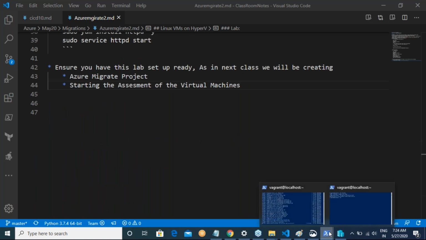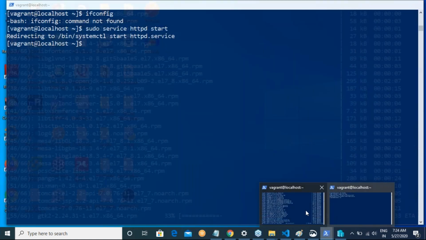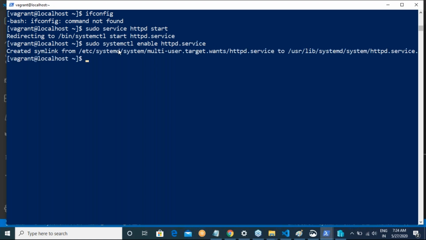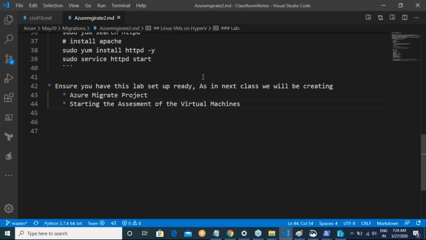It is all about installing software and executing very basic commands. So sudo systemctl. Let me also write that.